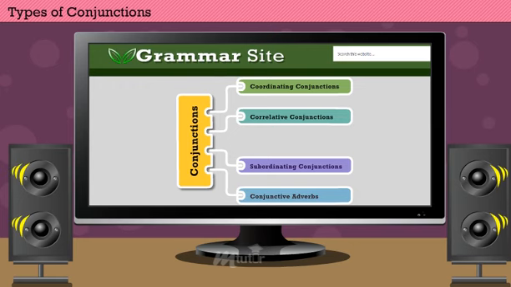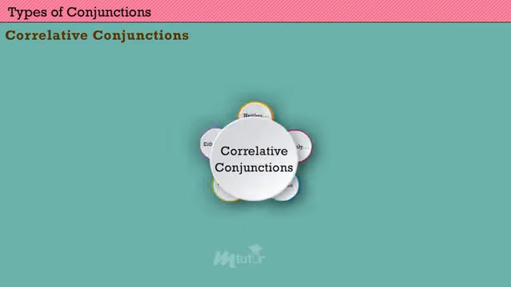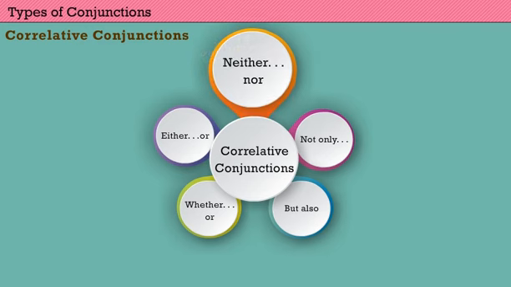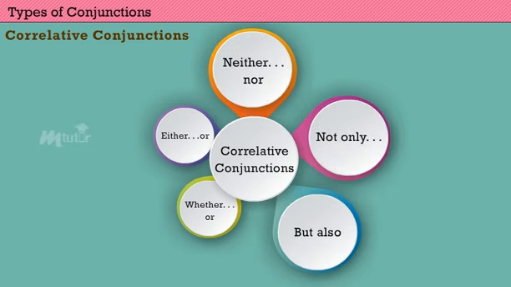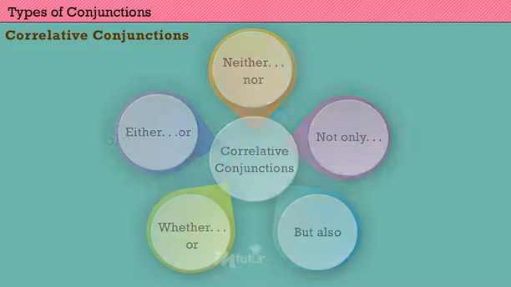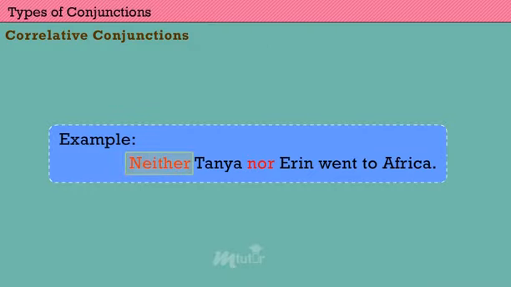Next is the correlative conjunctions. Correlative conjunctions work in pairs to show how parts of a sentence are related. They follow the same comma rules as dependent and independent clauses. Neither nor, not only but also, whether or, either or are some of the correlative conjunctions commonly used. Example, neither Tanya nor Erin went to Africa. In this, neither and nor are the correlative conjunctions.